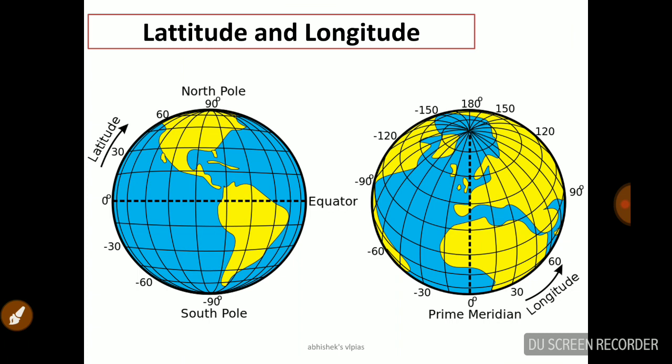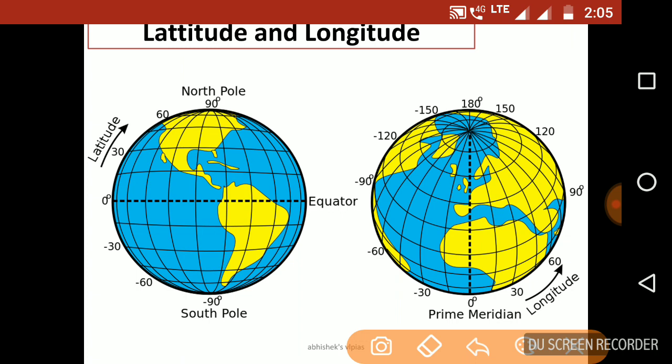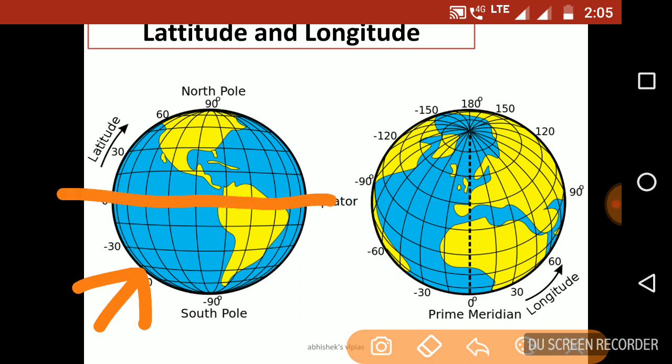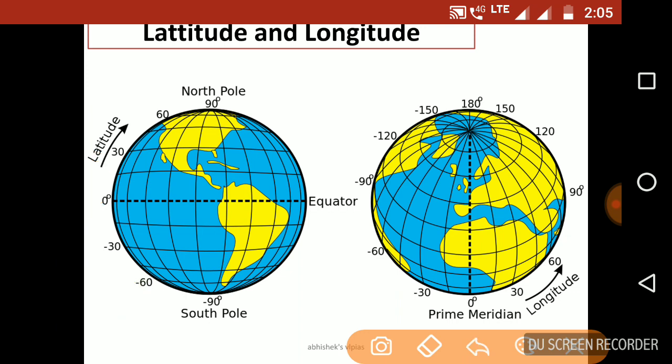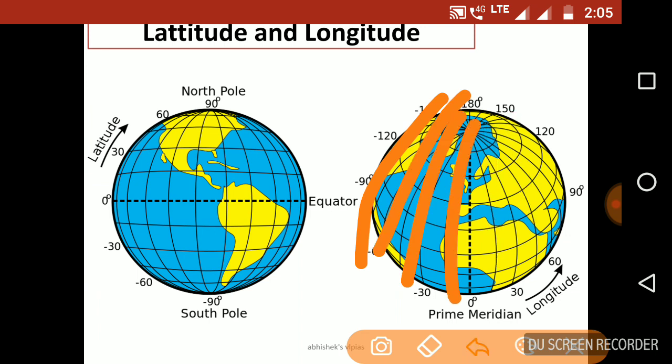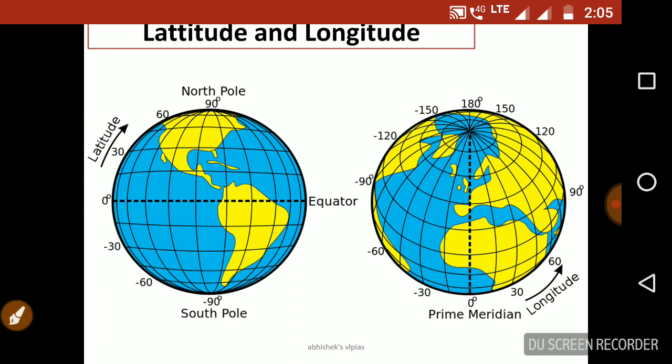Now I am going to discuss latitude and longitude. As you can see in the first globe, there are parallel lines. Zero is a parallel line, then 30, and in between there is one more line, then 60, then 90. These parallel lines are called latitudes. In the second figure, you can see vertical lines from top to bottom. These vertical lines are called longitudes.